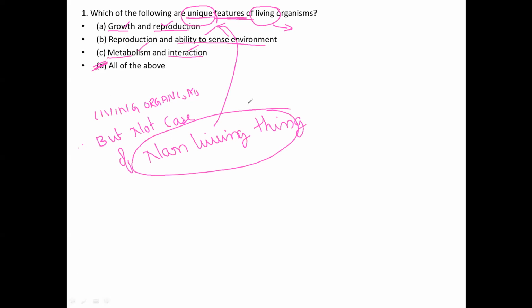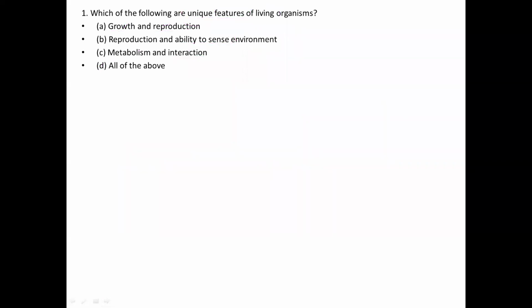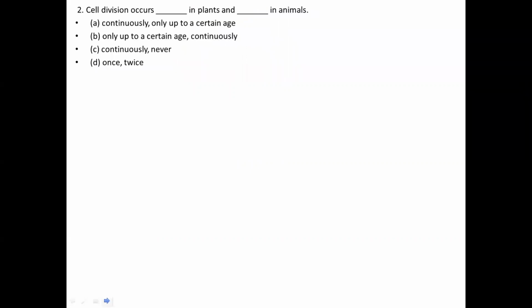Next I would like to move on to the next question. This is the second slide. You can see the cell division.